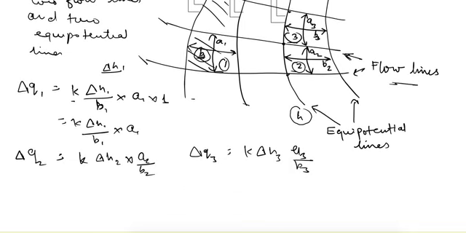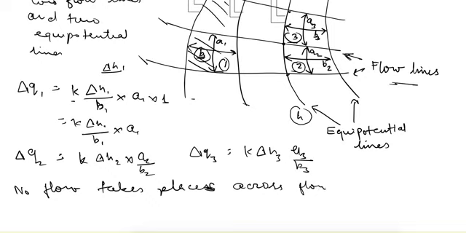So there are now some concepts, because flow lines, as we described, are such that no flow takes place across flow lines. Because of that, if delta q1 is coming from here, no flow will be lost between these two lines, so it should be same as delta q2.